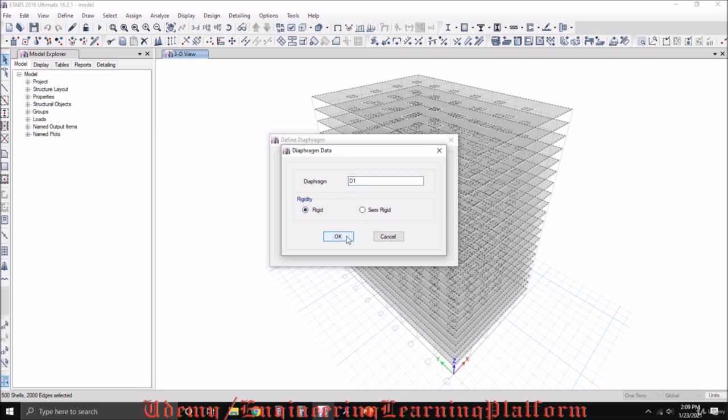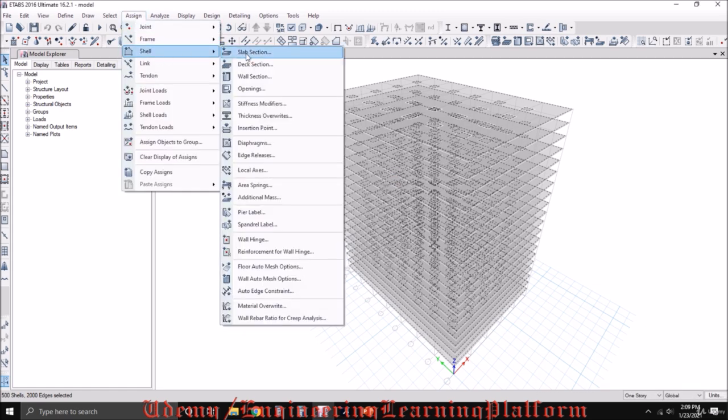The diaphragm is to be selected as rigid. If we have a reinforced concrete structure, semi-rigid will increase the degrees of freedom for the model. It will include in-plane bending and increase the analysis time, but rigid is sometimes considered conservative.